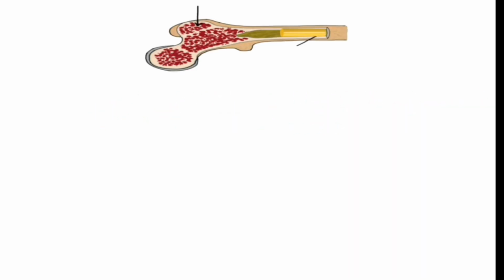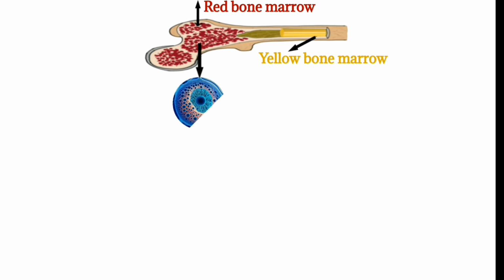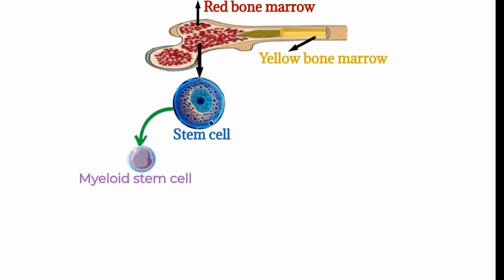Now we will discuss hemopoiesis. There are two types of bone marrow: red bone marrow and yellow bone marrow. Hemopoiesis occurs in red bone marrow. Red bone marrow contains stem cells. Stem cells differentiate into myeloid stem cells and lymphoid stem cells.